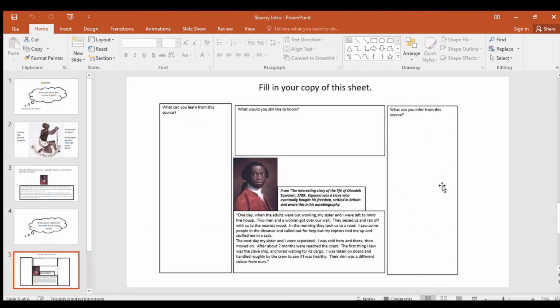Okay, so inference, remember, is something you can work out from the source, but not something that's directly being told to you. So I want you, particularly for this, there's just one inference I really want you to look for, and it's right at the bottom of that source, okay, by Olaudah Equiano. So what can you work out about his capture from what you can read in the bottom of that source? And then this box here, if there's anything else you would still like to know about his capture, about what happened to him afterwards.